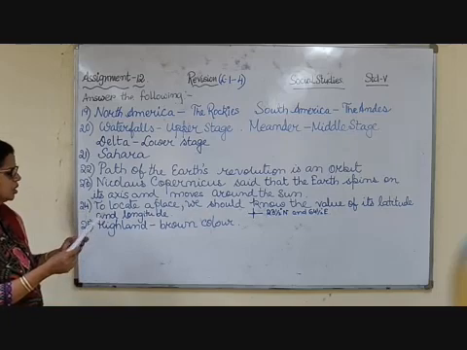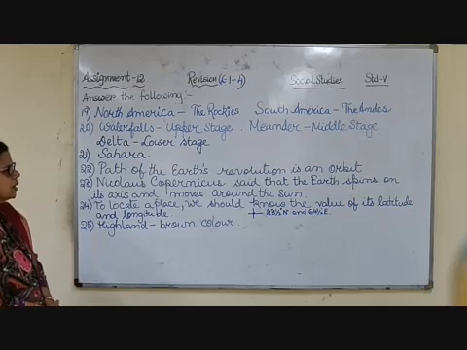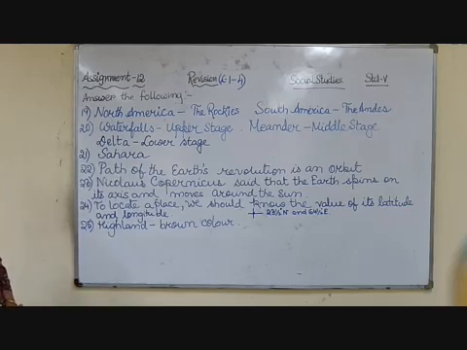Now 23rd question, what did Nicolaus Copernicus say? Nicolaus Copernicus said that the Earth spins on its axis and moves around the sun. We all know that the Earth is moving around the sun and spinning on its own axis, which is an imaginary line. But people did not believe that in the olden days. They thought Earth is fixed in one place and the sun is moving around the Earth. But it is Nicolaus Copernicus, the great astronomer, who said that Earth spins on its axis and moves around the sun.